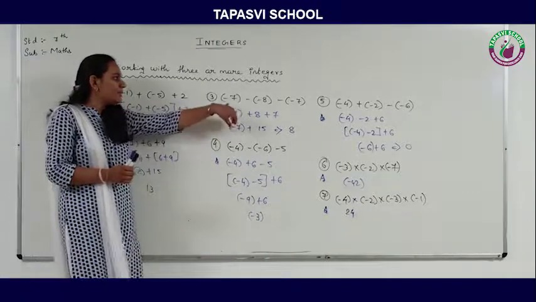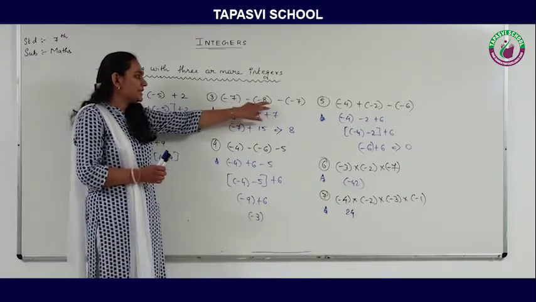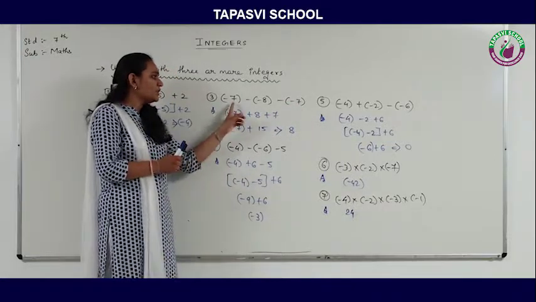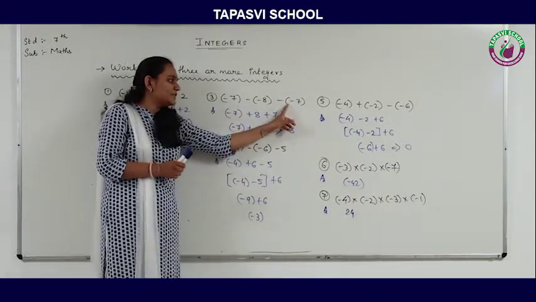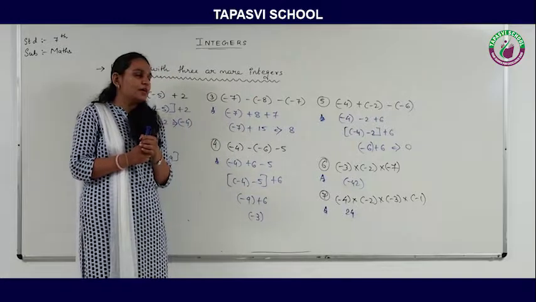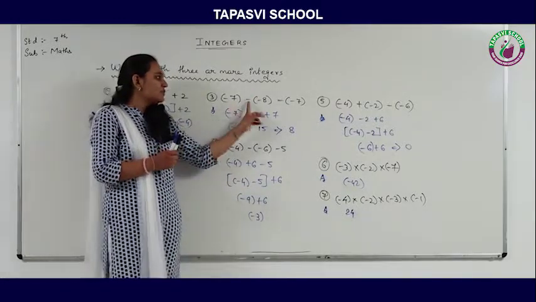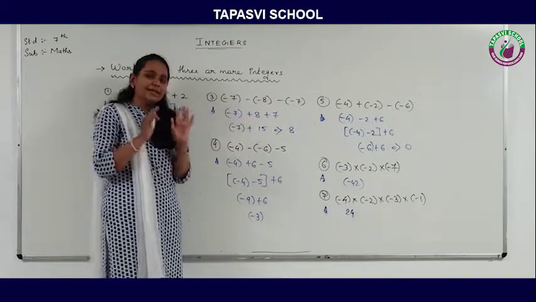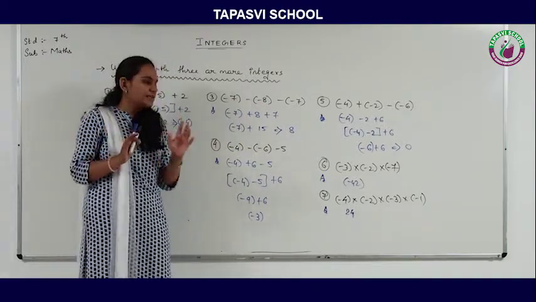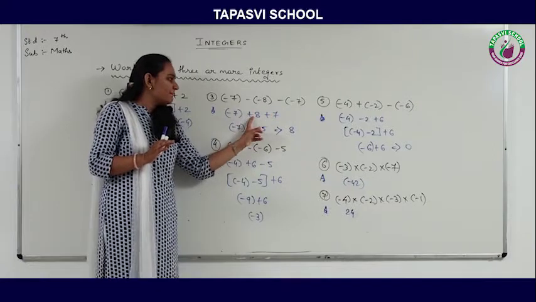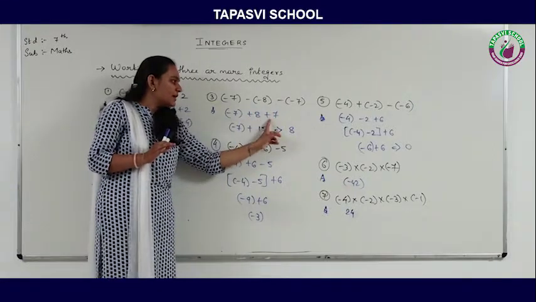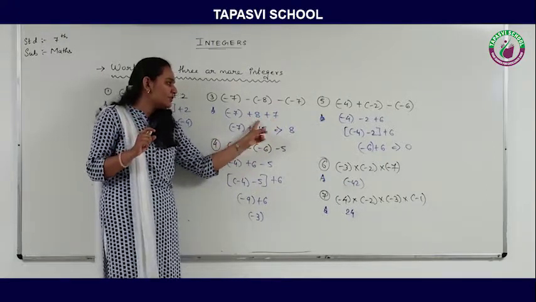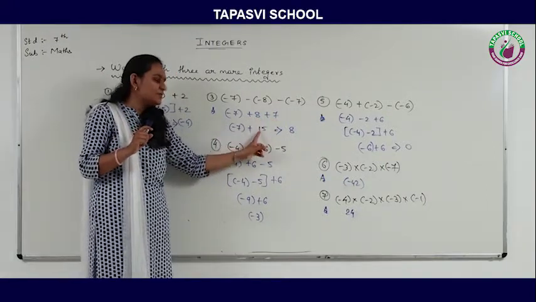Third example, minus 7 minus minus 8 minus minus 7. First we need to work on these two integers. Remember the rule of subtraction of integers. First we need to change the sign of this integer. So the first integer will remain as it is, there will be no change in the first integer. Minus minus will become plus, minus minus will become plus. Now these two have the same sign, that means the positive ones, so we'll first add them. So 8 and 7 becomes 15.